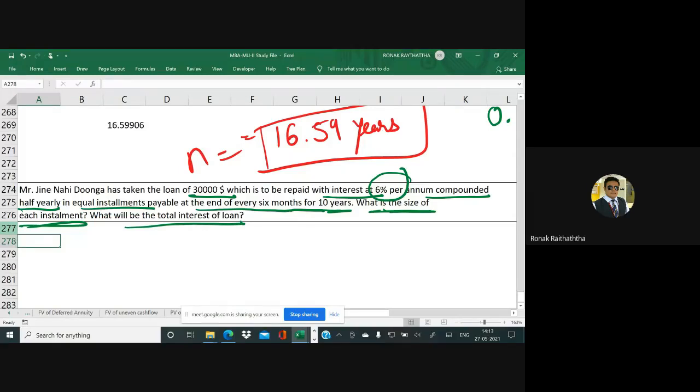Now this is one of the more practical questions, because when you take a loan, you basically want to find the amount of the installment from that loan. Based on your compounding frequency, the amount of the loan and the interest charged on it, one installment amount is given to you for the loan, right?